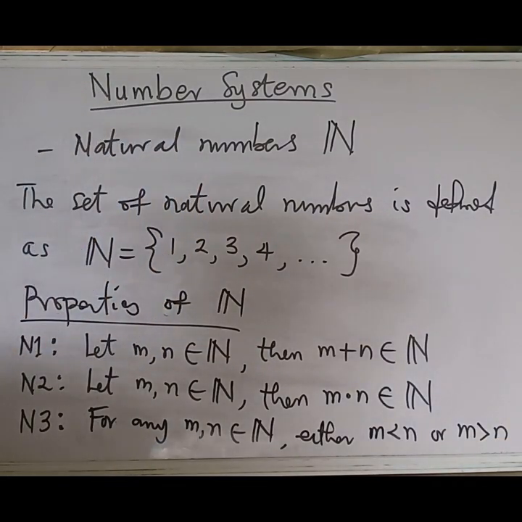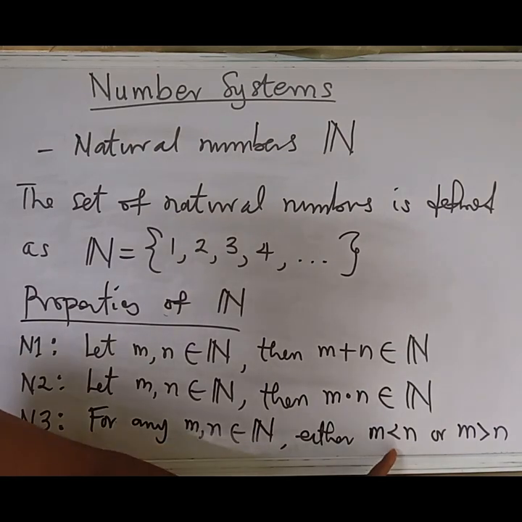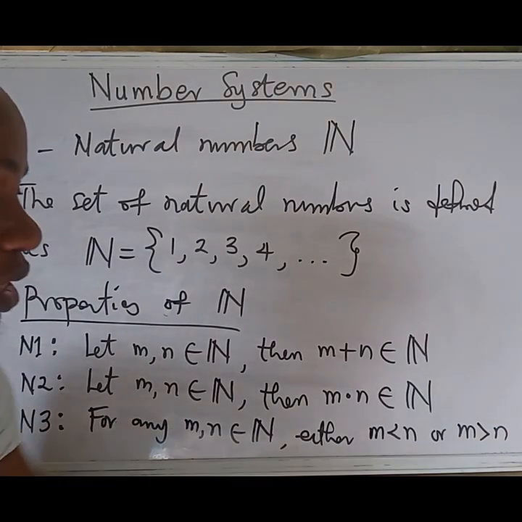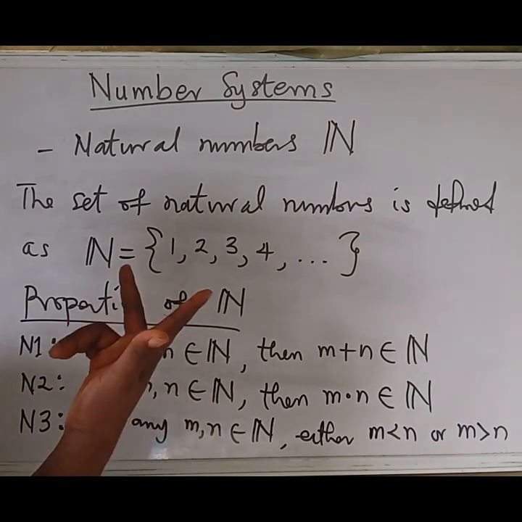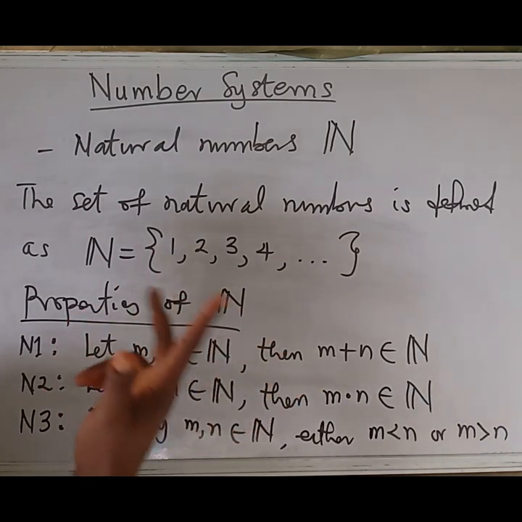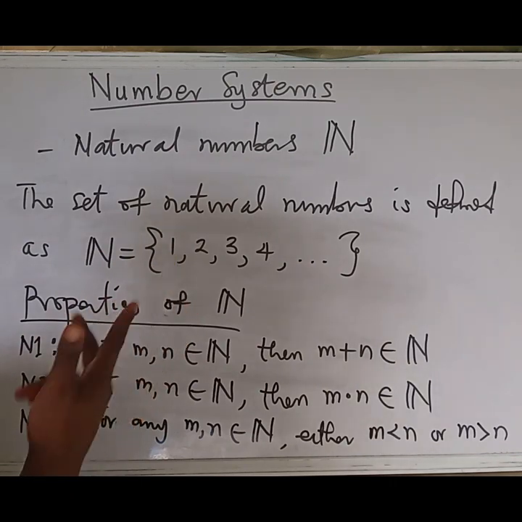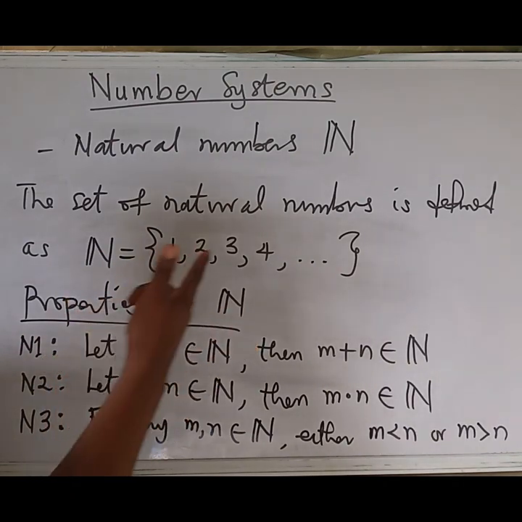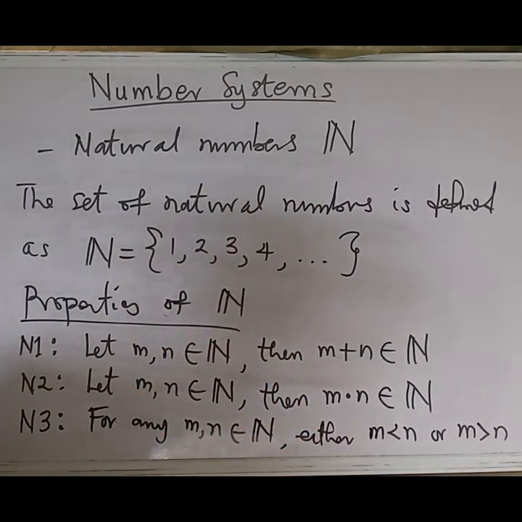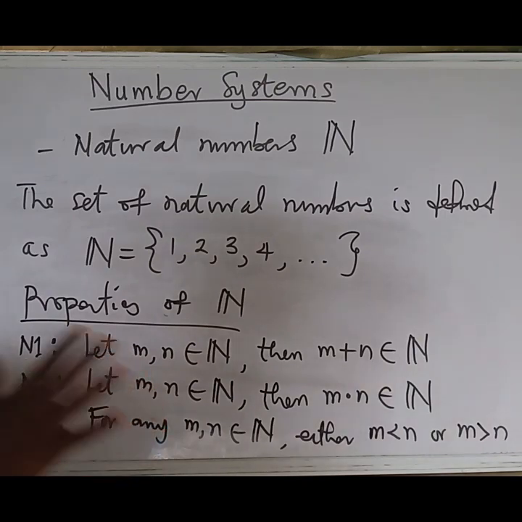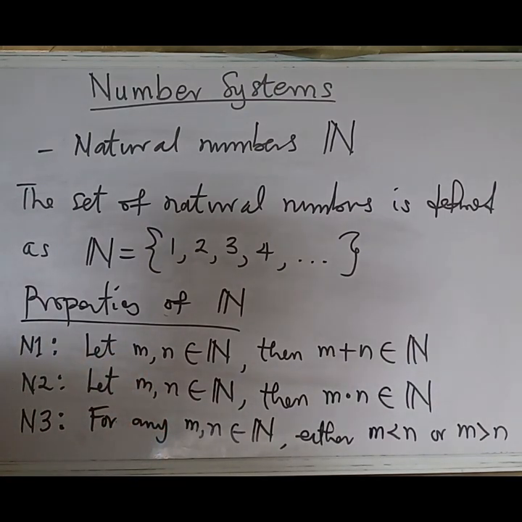If you pick any two numbers here, this order can happen, but the other order can also happen. As we can see, let's pick any two distinct numbers, 2 and 3. The number 2, if it is m, is less than the number 3, if this is n, and the other way around too. This actually rules. So these are the three basic properties that we have noted for this.